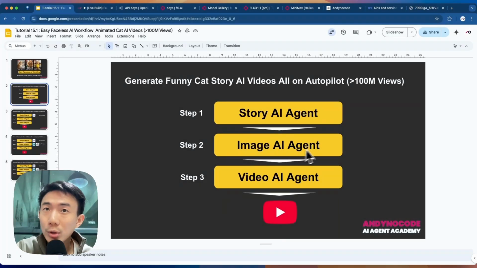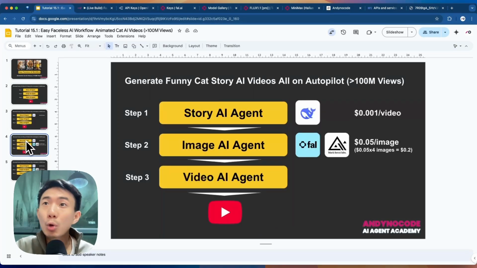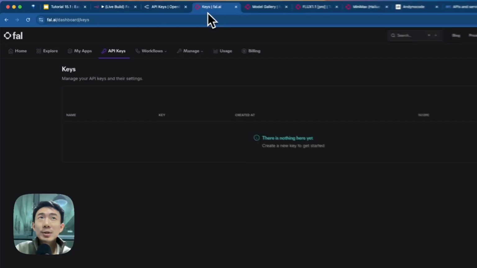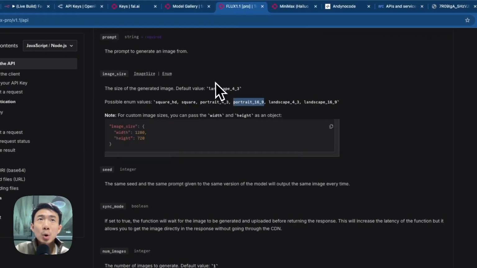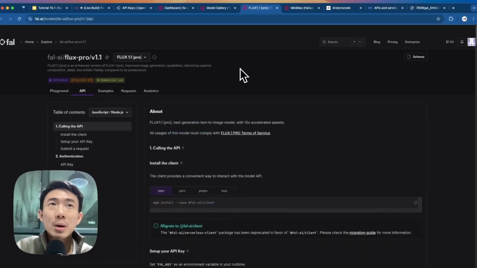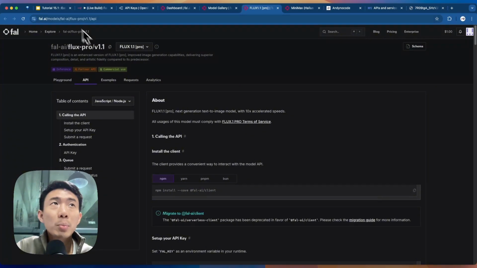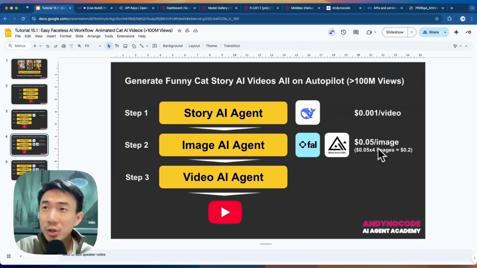All right, so we have also completed the image AI agent tutorial. Let's talk about the cost. For the cost, we use the API from Fal AI. Again, this is the platform Fal AI, and we used the model called Flux Pro version 1.1. The cost is around $0.05 per image. As we have 4 images, it costs around $0.2.